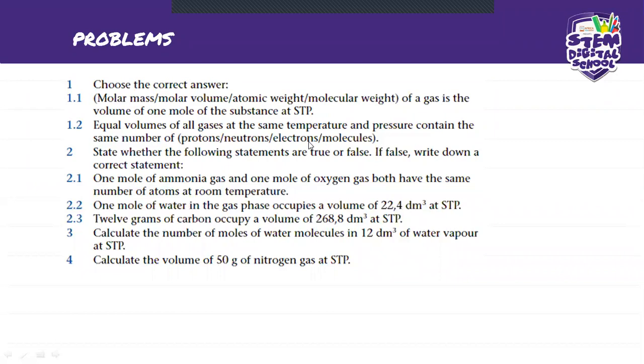It says state whether the following statement is true or false. And if it's false, write down the correct statement. It says here 1 mole of ammonia gas and 1 mole of oxygen gas both have the same number of atoms at room temperature. Guys, is this true or false? Is this one true or false?